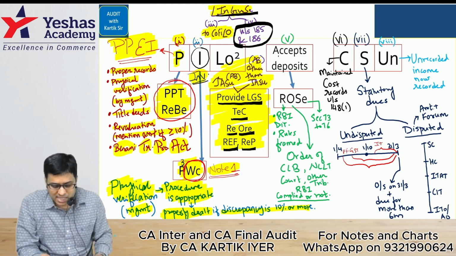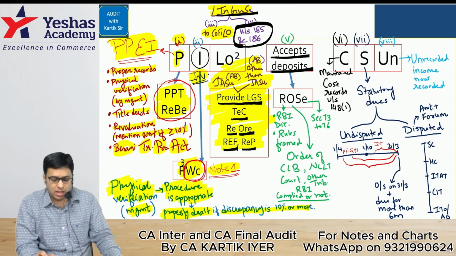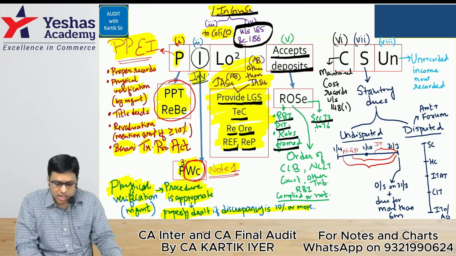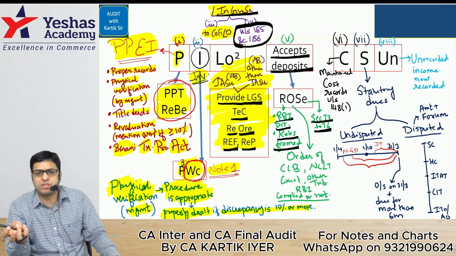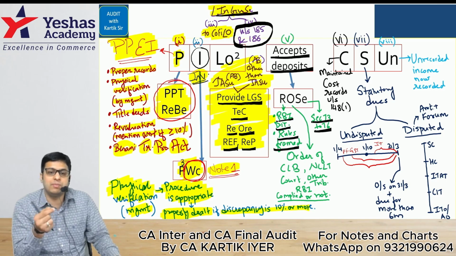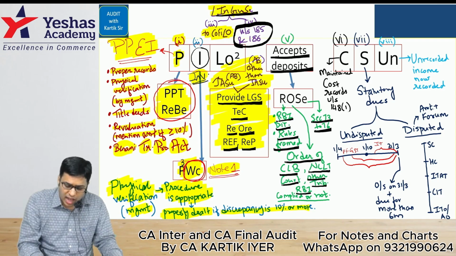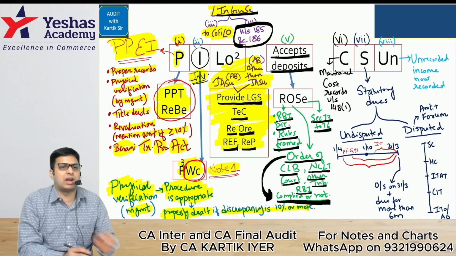Let's go further. Accepting deposits. In that case, we are talking about rules. Let's go for it. Whether RBI directions have been followed or not, whether rules framed have been followed or not, whether the company has complied with sections 73 to 76 or not. If RBI directions, rules framed, or sections 73 to 76, if anything is not followed, in that case what can happen is the company may have received an order from the Company Law Board, National Company Law Tribunal, court, or any other tribunal or RBI. Then the auditor has to check whether those orders have been complied with or not.